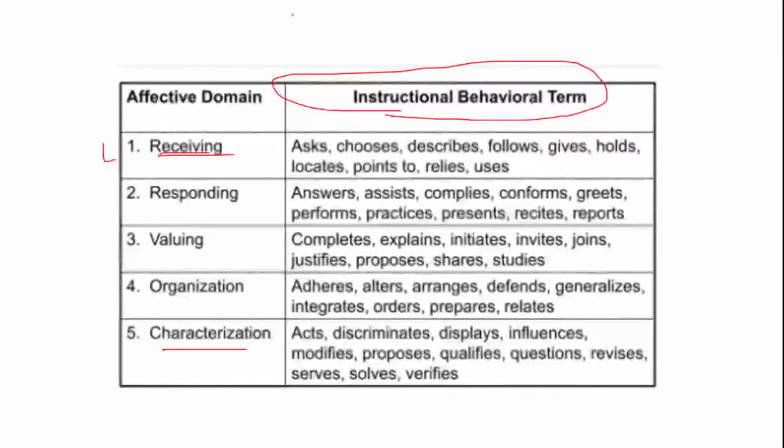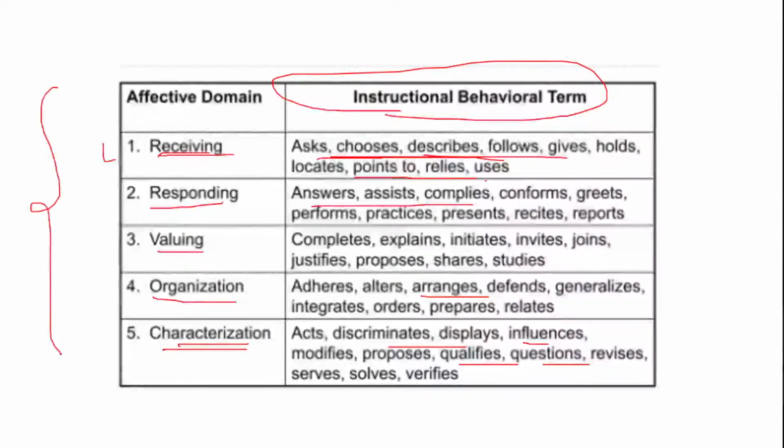The affective domain. So the affective domain starts with describing, asking questions, choosing. Responding starts with answering, assisting, or practicing. Valuing starts with explanation, initiative. Organizing starts with arranging. Generalizing and characterization start with discriminating, influencing, qualifying or questioning. So these are the instructional behavior terms which you should keep in mind. Okay, fine.